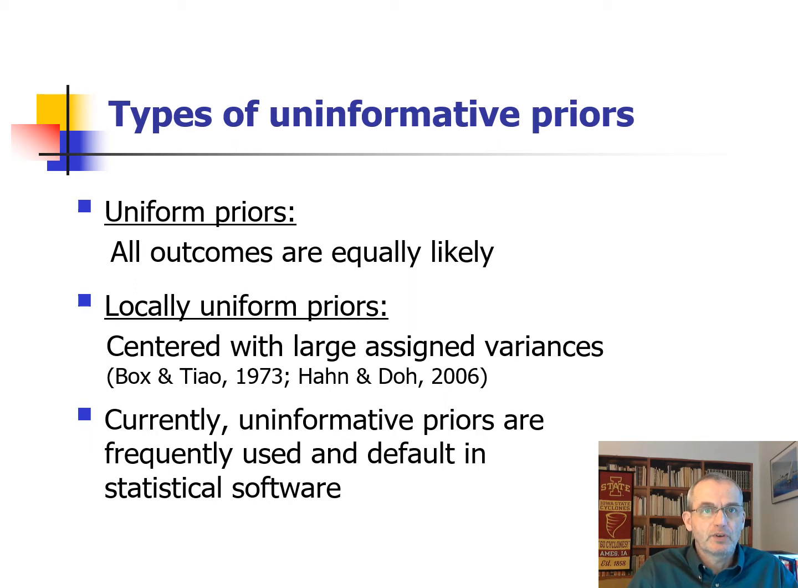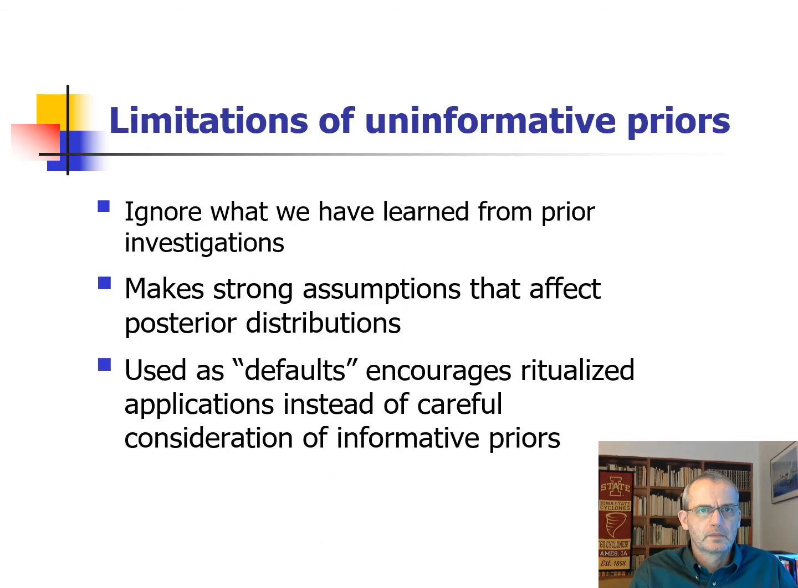Currently, uninformative priors are frequently used and the default in the available statistical software. Limitations of uninformative priors. An uninformative prior may be our best assumption when we know very little to nothing about the distribution of effects. But more often than not, we have information about the outcome distributions we expect.